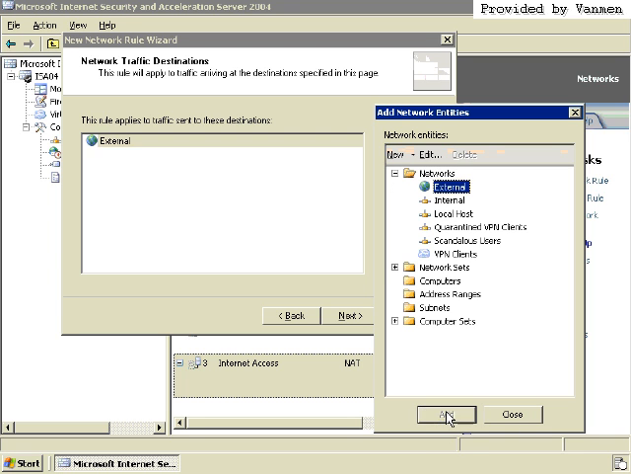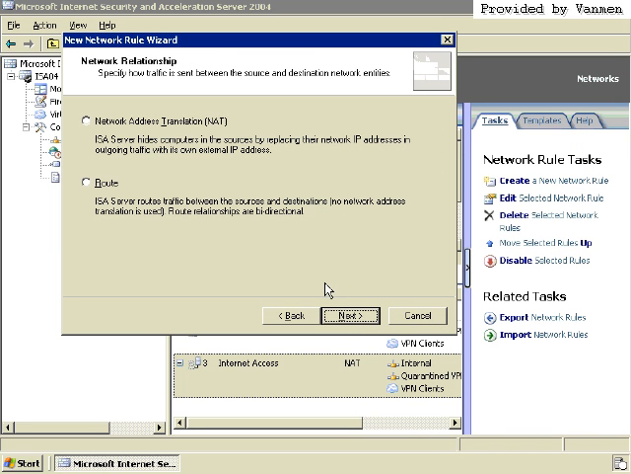Add that in there. Hit close. Next. Now the big question: when they go from internal or the scandal network to the external, do you want to use NAT or do you want to route them? Now, if we route them, we will have a bunch of 10 addresses ending up on the internet, and our internet service provider will drop them. 10 addresses are private ranges for the inside of our network.